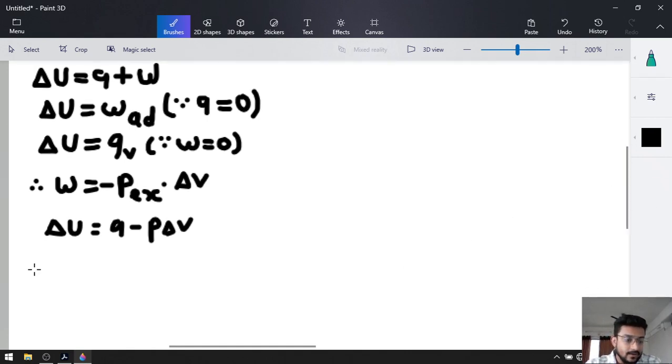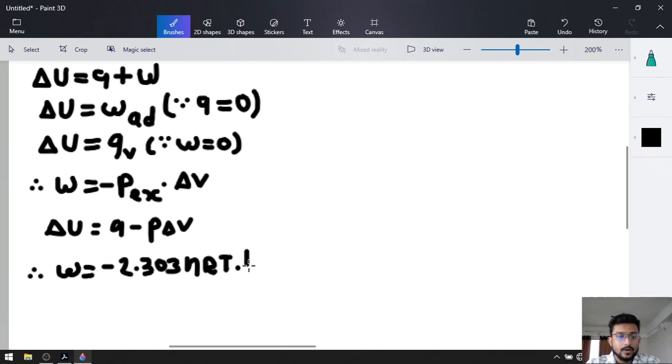After that, we derived a work formula for the reversible condition, and that was W equal to minus 2.303 nRT log Vf upon Vi. Okay, so that was the work formula for the reversible process.